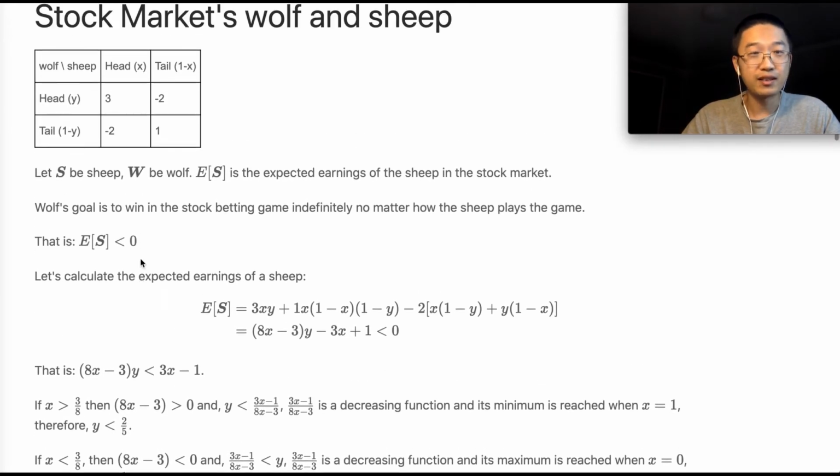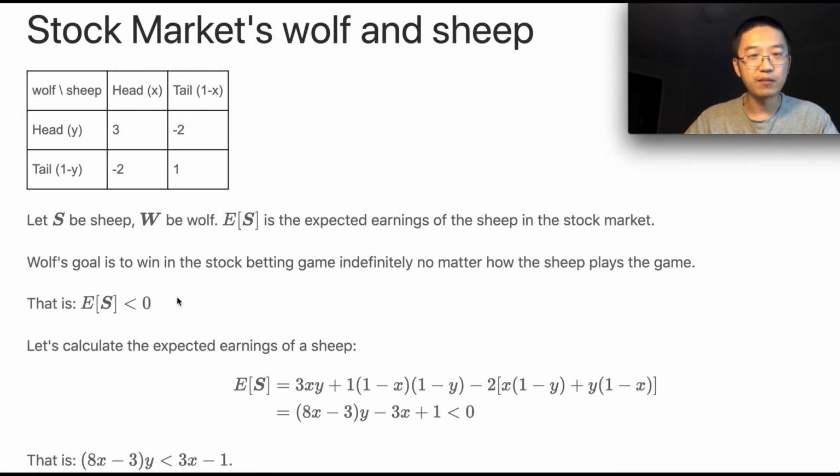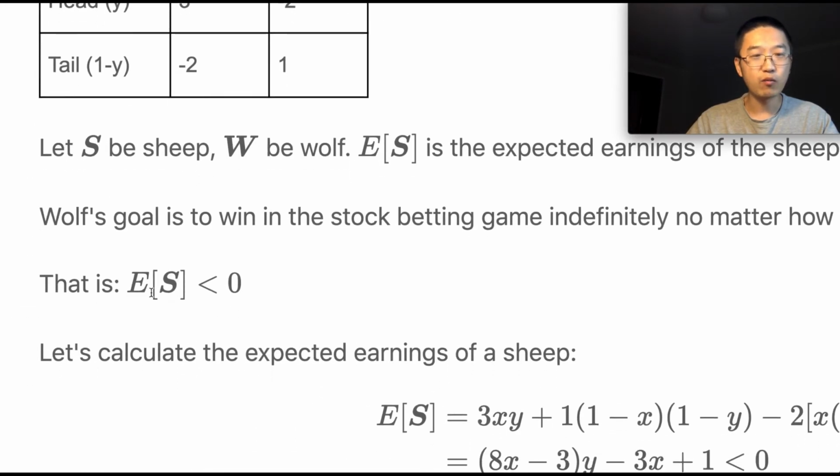So is that possible? It seems to be a fair game, right? It's both $4. So the wolf seems to have the same chance of earning $4, and same for the sheep earning $4. What the wolf wants is the expected value of s less than 0. S is the earnings of the sheep.